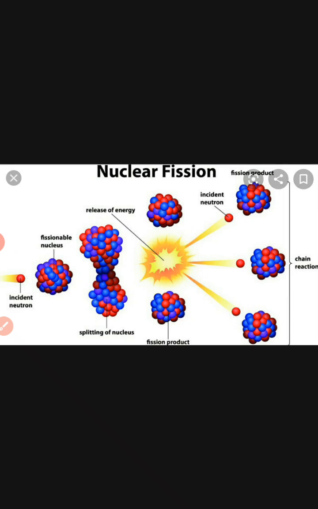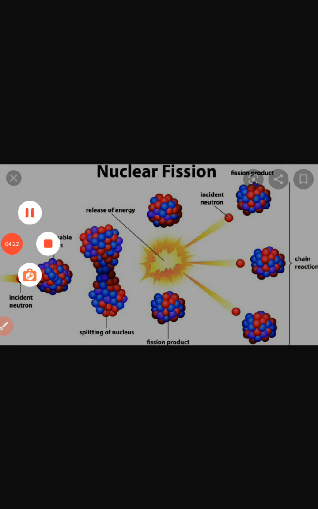Okay. There are some elements which can be converted into fissionable material. They are called fertile material. They are non-fissionable, but by man-made reactions they are converted into fissionable material, from non-fissionable to fissionable. So they are called fertile material.